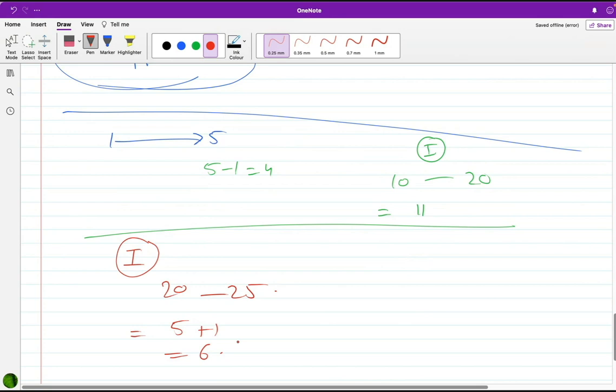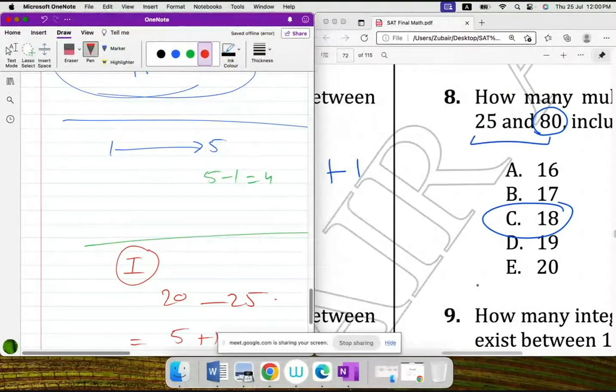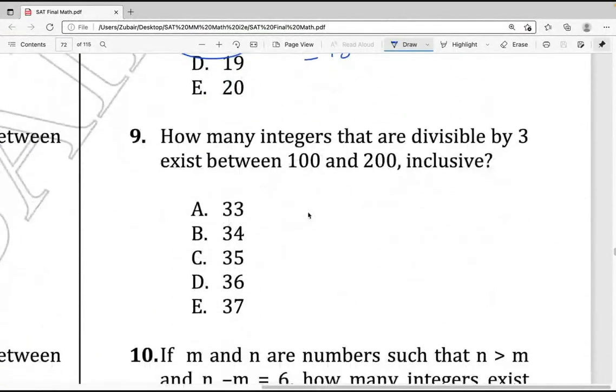Yes, 6. Naturally we subtract 25 minus 20 and get the difference, but the members are 20, 21, 22, 23, 24, and 25. So this plus 1 is the compensation. It would always work.